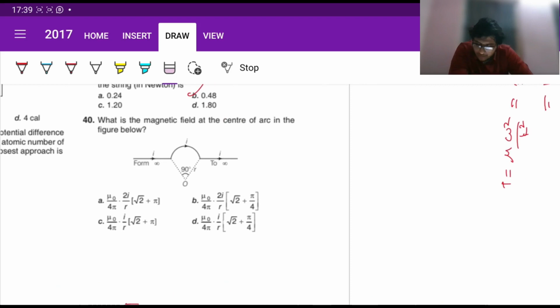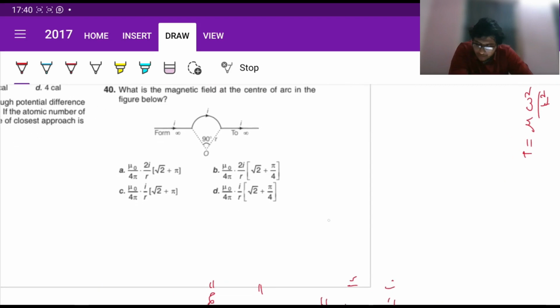And I think there's a typo here as well. Okay, so at this point we would like to calculate the magnetic field. Now due to a ring, it is going to be mu naught I divided by twice r. Now since 90 by 360 is going to be 1/4, due to this arc at this point O, the value of B will be 1/4 of that due to an entire circle.